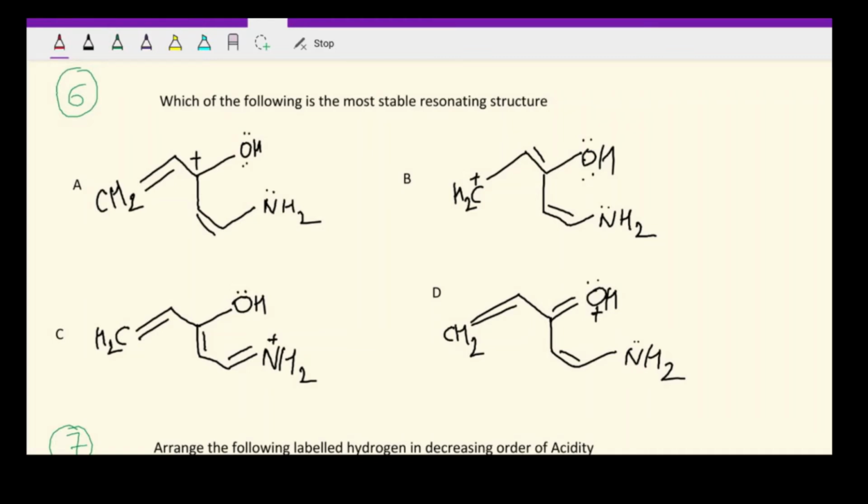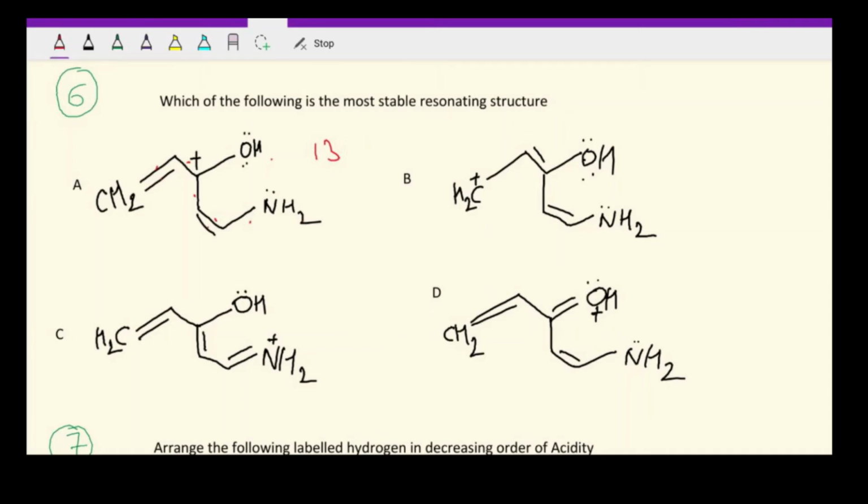So here all these are different forms of the same structure. Since they are all different forms of the same structure, if we try to count the number of covalent bonds, okay, let's start with option A. Here we have 1 2 3 4 5 6 7 8 9 10 11 12 13. So we have 13 covalent bonds over here. Not sigma bond, sorry, it's covalent bond.